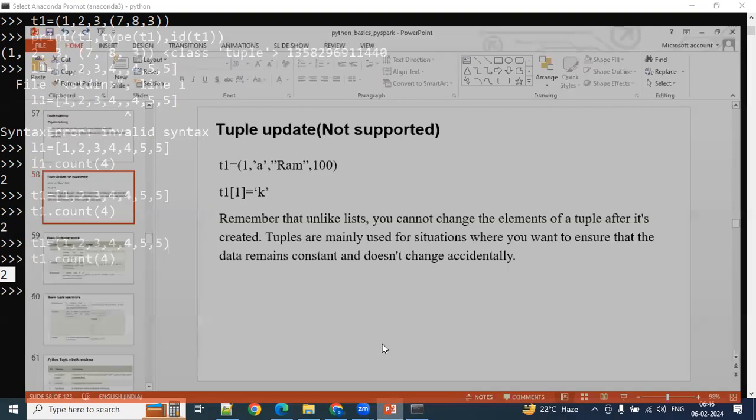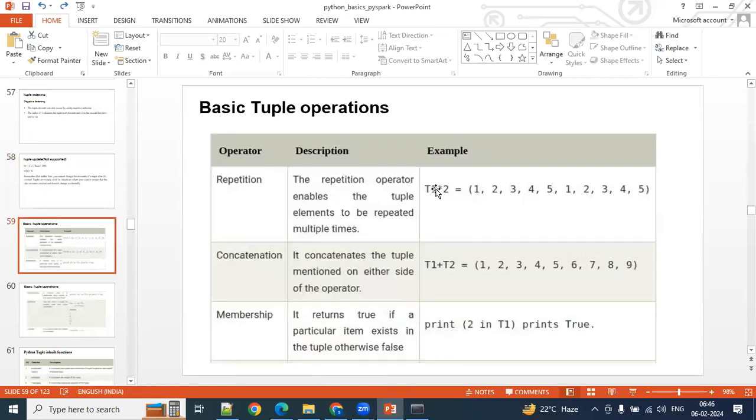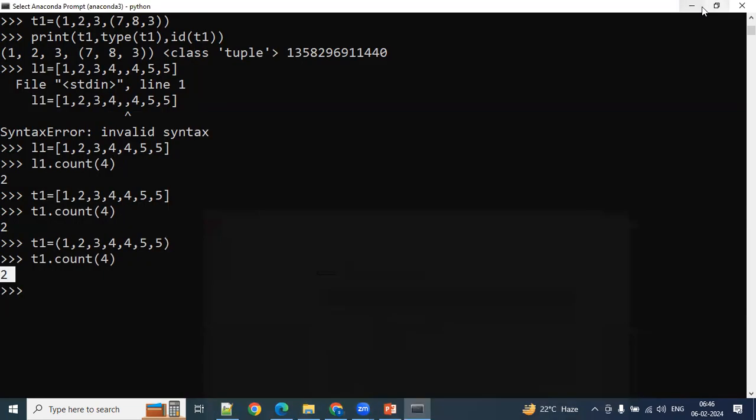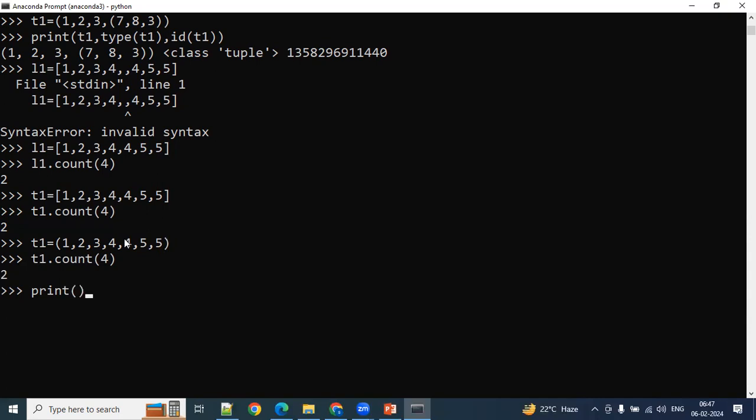Okay. So similar to your list object, here also if you use star, the elements will be repeated. And if you want to concatenate 2 tuples, we have to use the concatenation symbol, that is the plus operator. And if you want to know whether 2 is there inside this tuple, how do you do that? Yesterday, how did we do that? 2 in T1. Did we use the same concept for list as well? Yes. So 2 in T1, we call it a membership operator, right? I told you, 2 is a member of T1 or not? Yes, true.